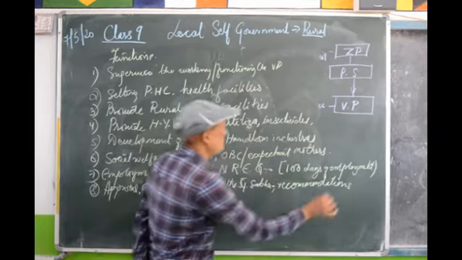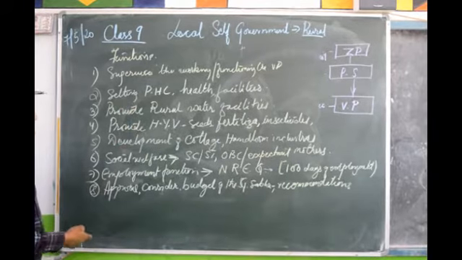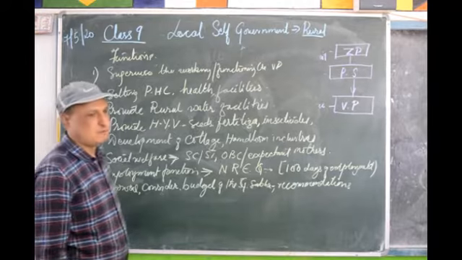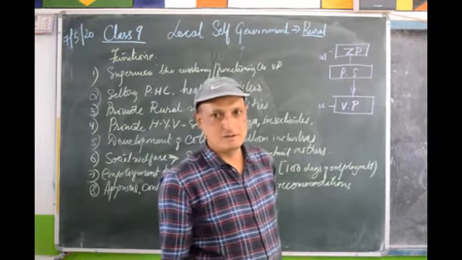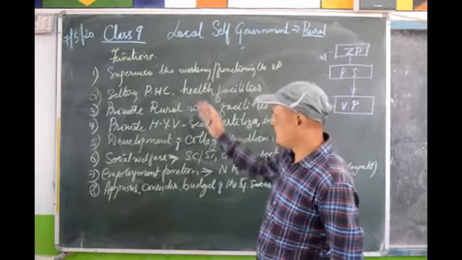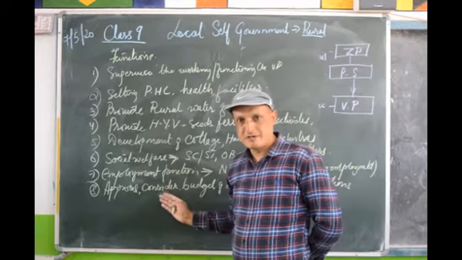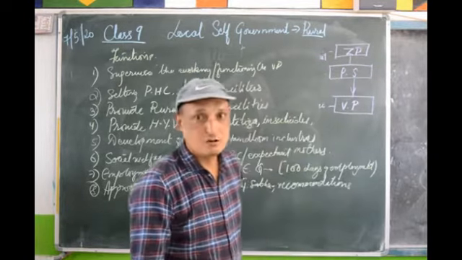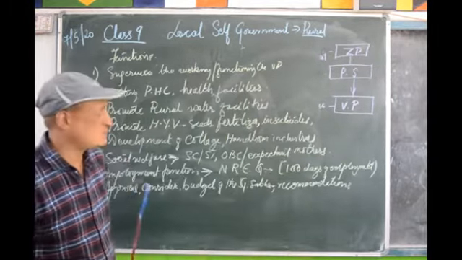So these are some of the functions of the Panchayat Samiti which they have to perform at the block level. I have not given on different heads, I have given briefly. So you may please copy it in your textbook exercise books, and it's better you memorize it once again.